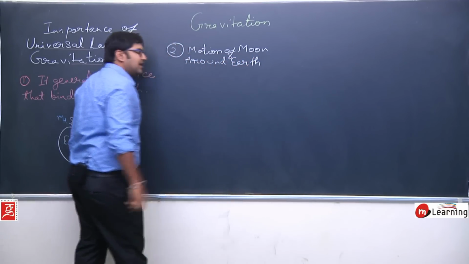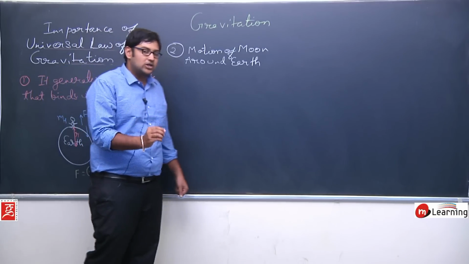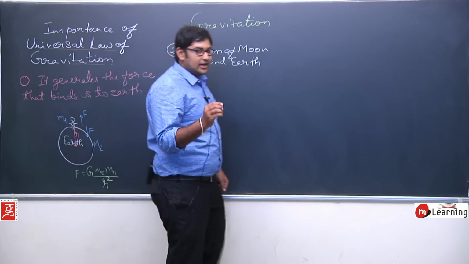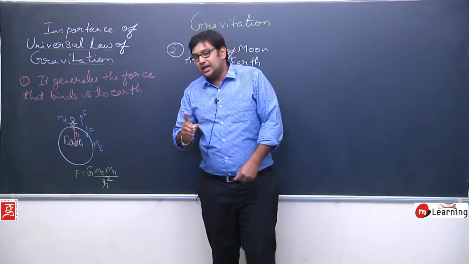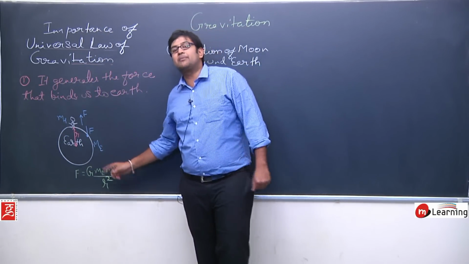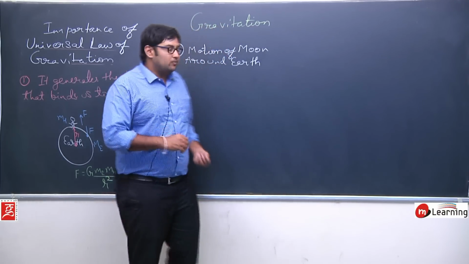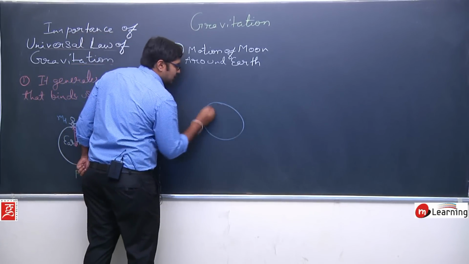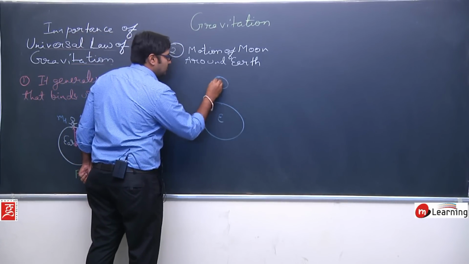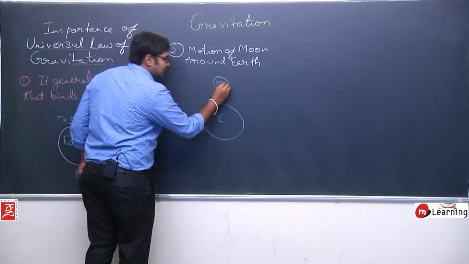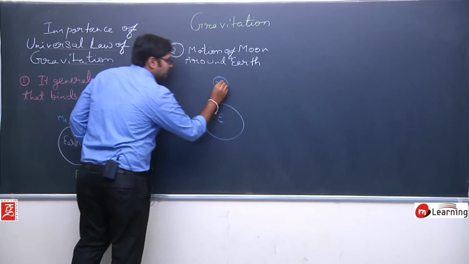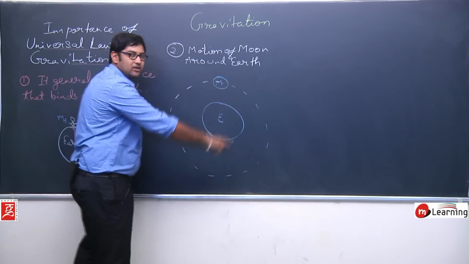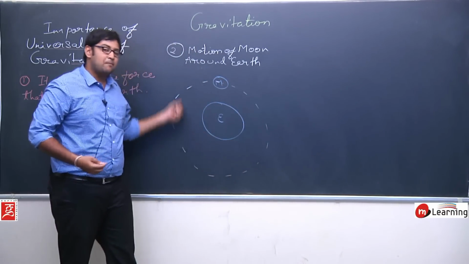The motion of moon around earth is again due to the universal law of gravitation, again due to the force generated according to the formula G m m by r square. If I talk about earth, let us say this is the earth and this is the moon. We can see that the moon is continuously revolving around the earth in a circular path.